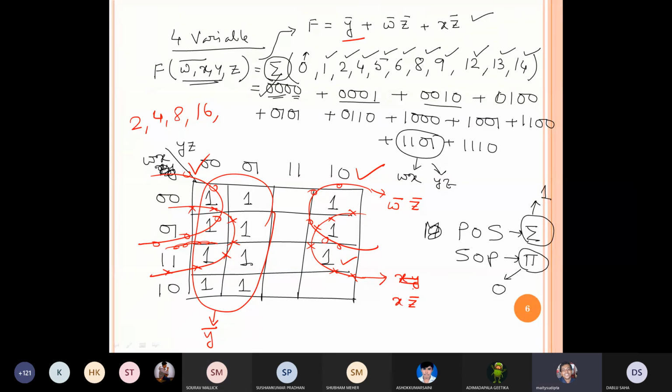Sir, can we overlap a group to create another group? Yes, we can overlap, because initially using this box and this box, I have accumulated all the ones except this one. So if I want to accumulate a single one, I have to write the 4-bit W X Y Z. But we are trying to simplify. So as many groups can be formed using this one. So I can form a quad, a group of four members, this one, this one, this one and this one.